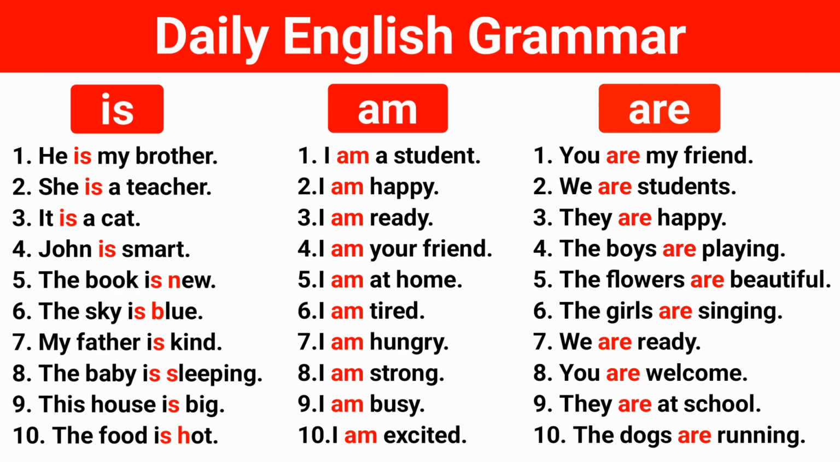Daily English grammar. Am, is, and are are forms of the verb to be. They are used to describe a person, thing, condition, identity, location, or state. Is, used with he, she, it, and singular nouns.